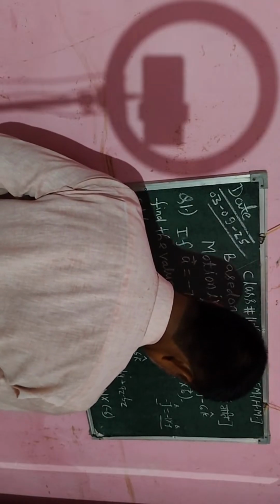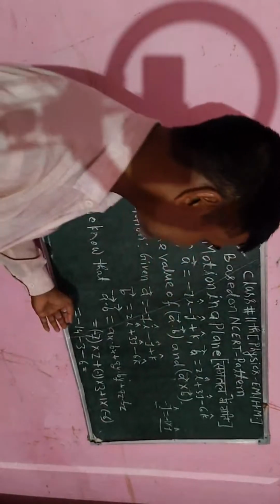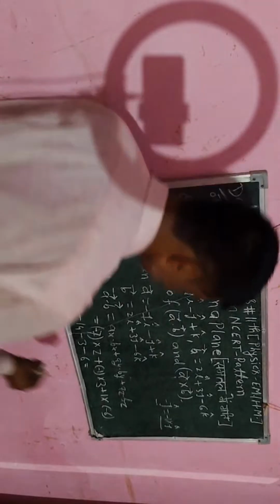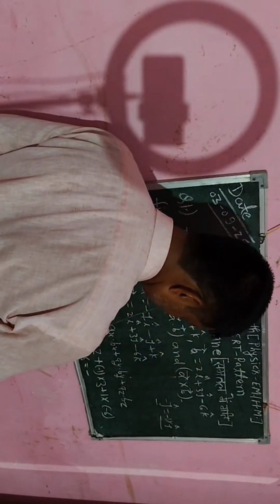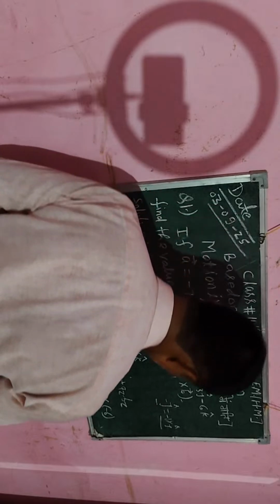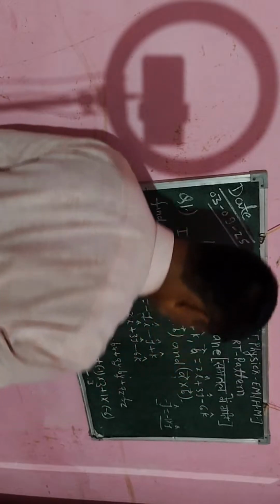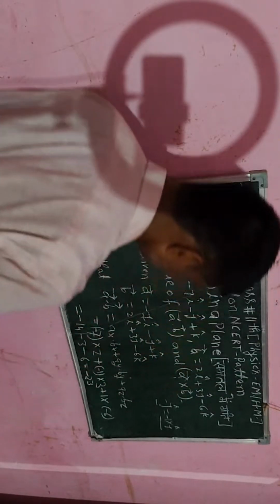Further I will simplify: because all terms have minus sign, I will add, and after adding I will put a minus sign. So here minus 14 plus 3 is 17 and plus 6 is 23.